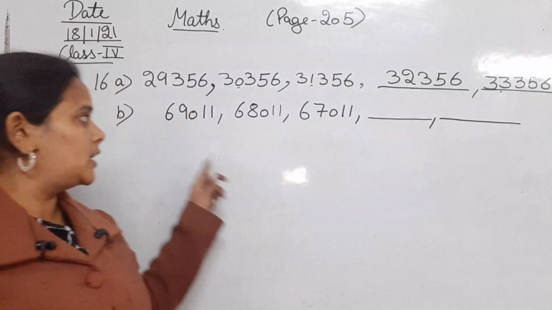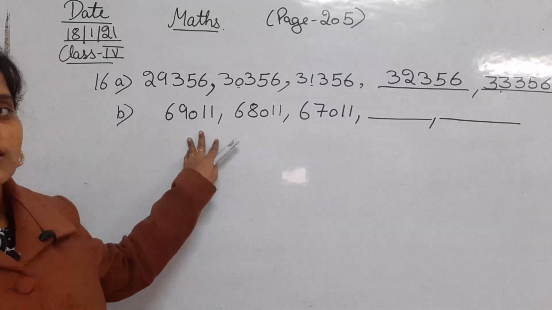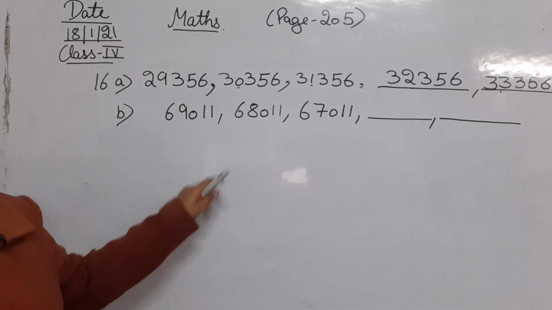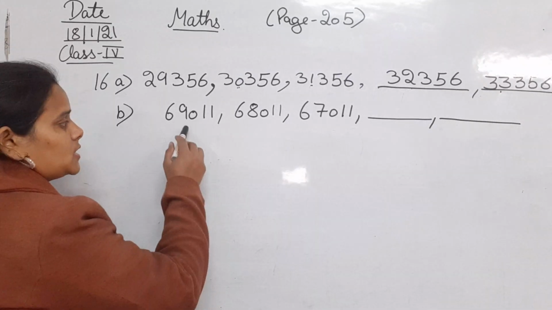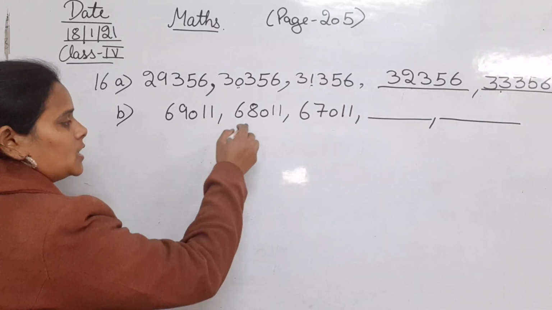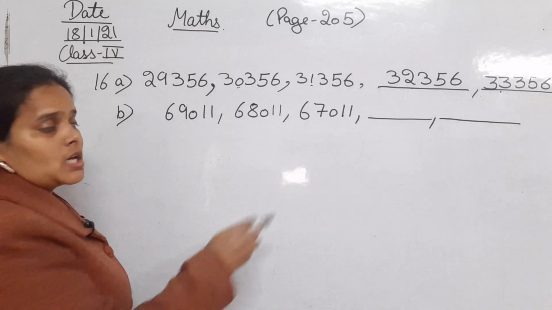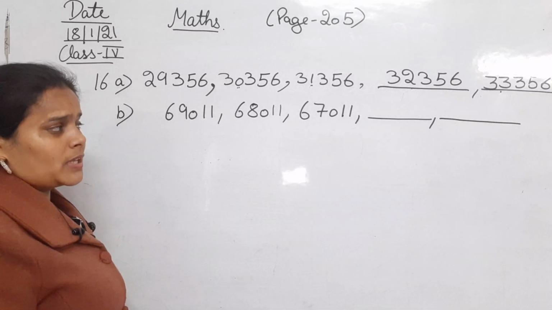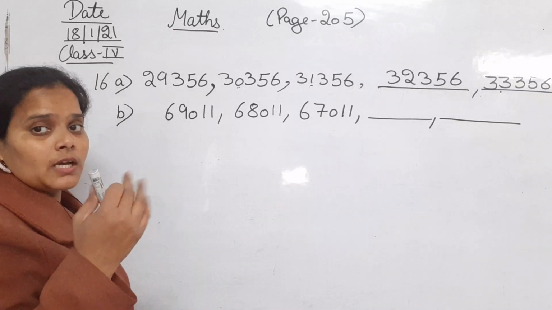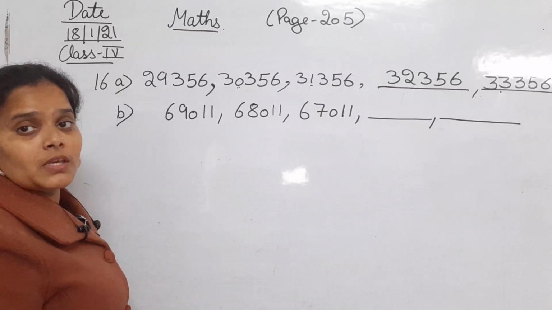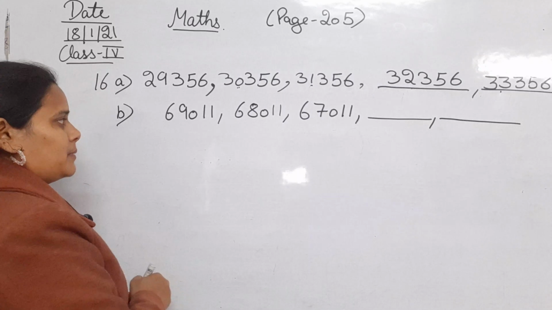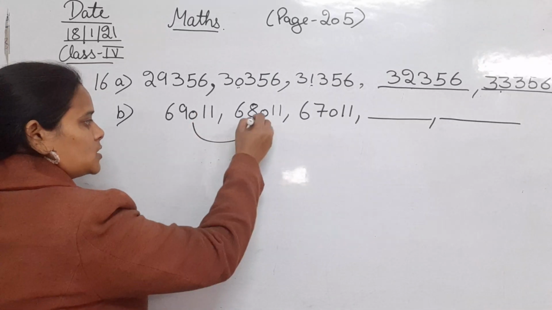Okay, so let's देखिए सबसे पहले हमें क्या चीज़ देखनी होगी, what pattern we are following here. First thing we have to observe. So 69,011, 68,011, 67,011. So that means if you just read it simply, आपको समझ में आएगा that while moving from this to this, what we are doing?